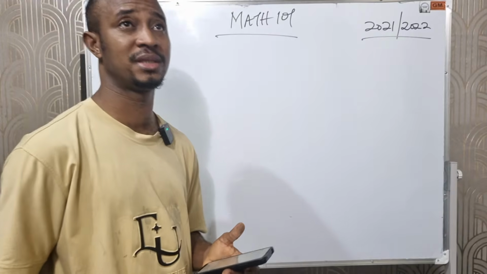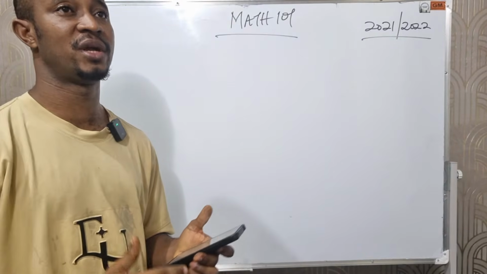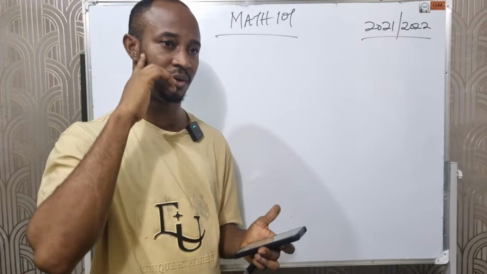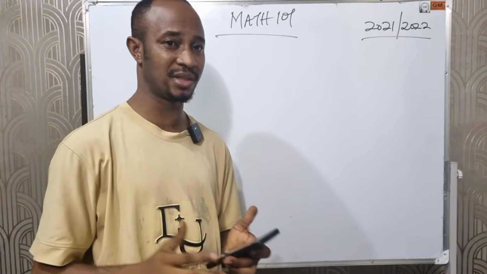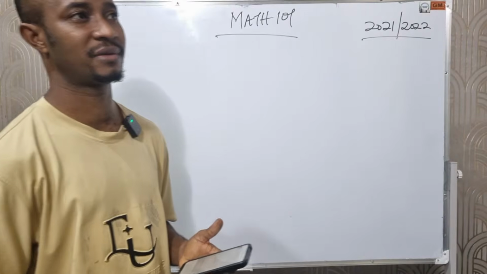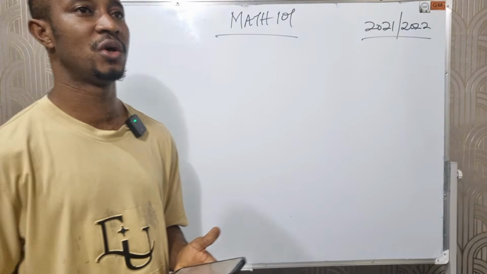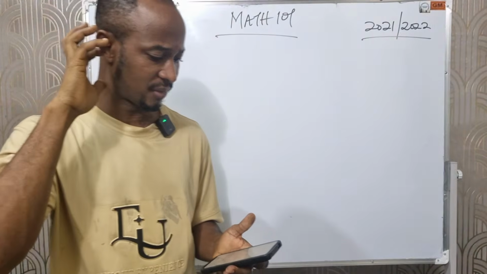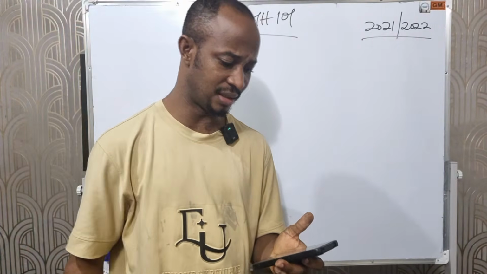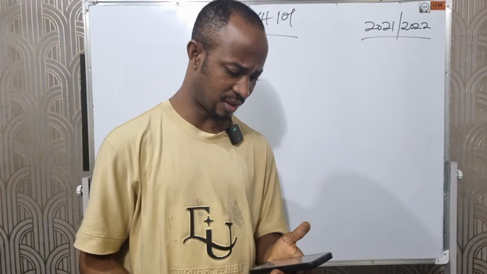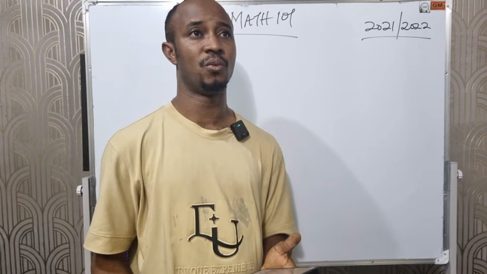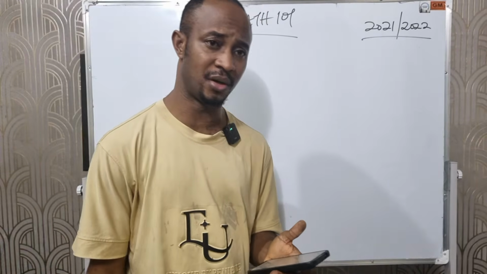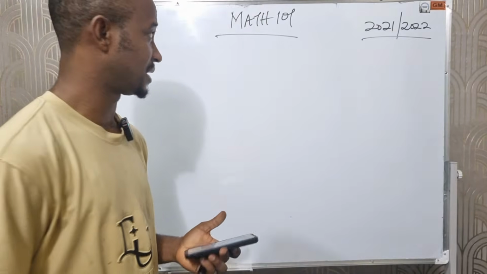By now, we all know what is a set. A set is a collection of well-defined objects. I did a full video on set, but I was unable to conclude on it because of time frame. You can always go back to the first class we had in mathematics on set theory. But I want us to look at a series of questions under sets. Once we are done, we move into other aspects like binary operations and the rest.